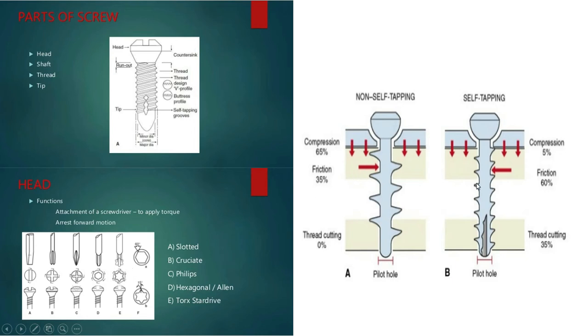And regarding the difference between self-tapping screw and non-self-tapping screw, in self-tapping screw the thread will be high, and in non-self-tapping screw this gap will be less. And there is the flute that will prevent the blockage by bone debris, and it will help to propagate this screw into the hole.